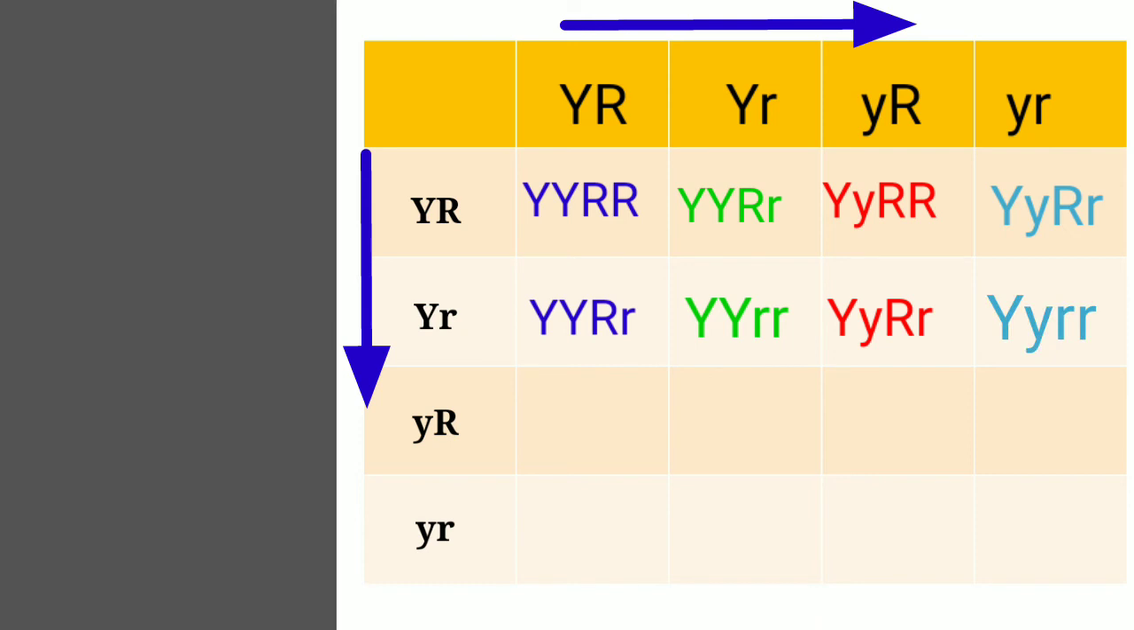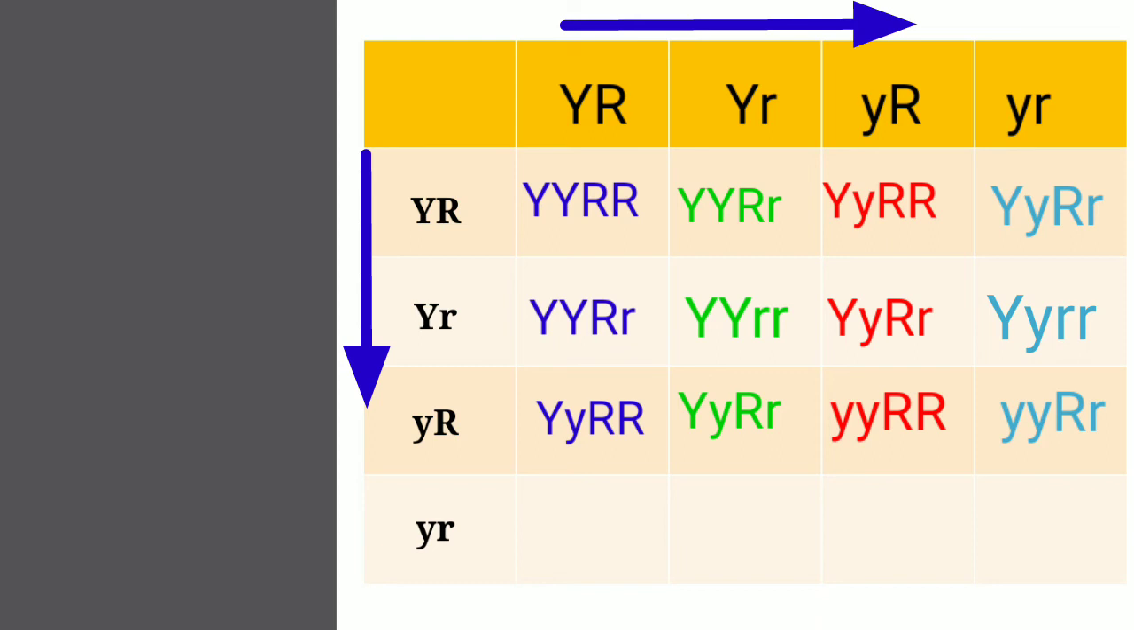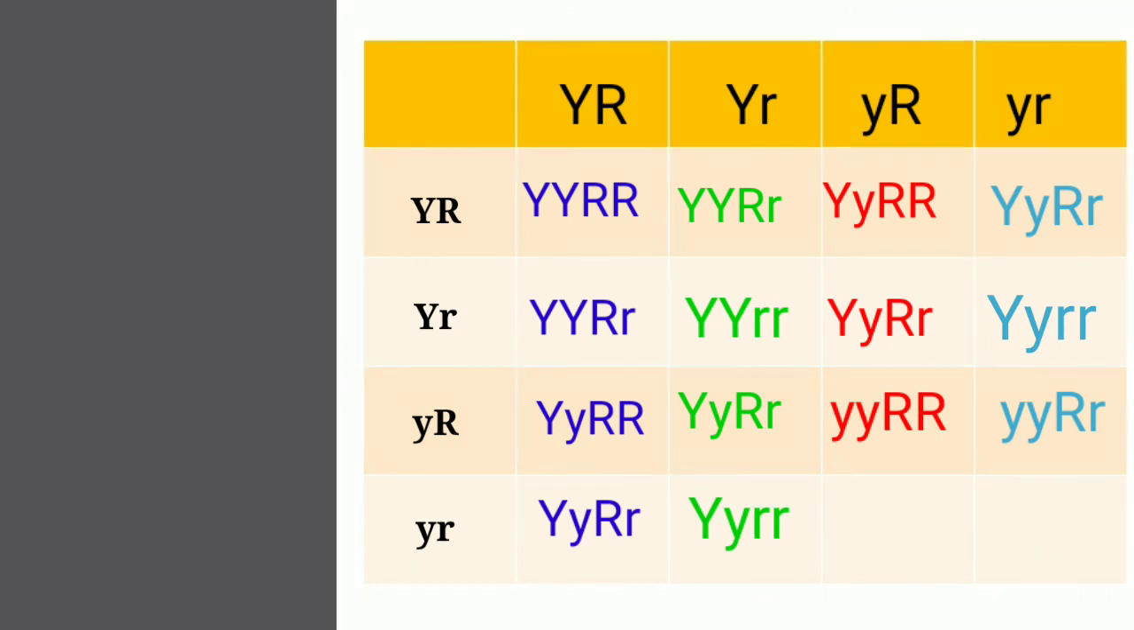Similarly, capital Y, capital R with capital Y, small r results in the fusion capital Y, capital Y, capital R, small r. Then comes capital Y, small y, capital R, capital R. Then capital Y, capital R with small y, small r results in the genotype capital Y, small y, capital R, small r. So again let's come to the second box.